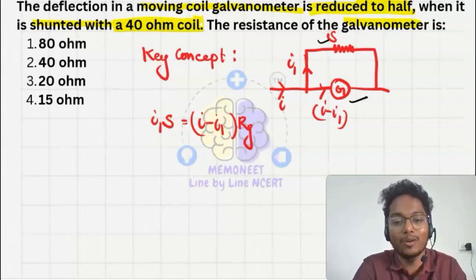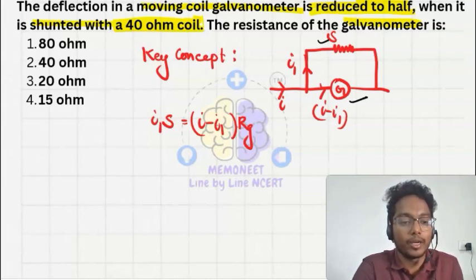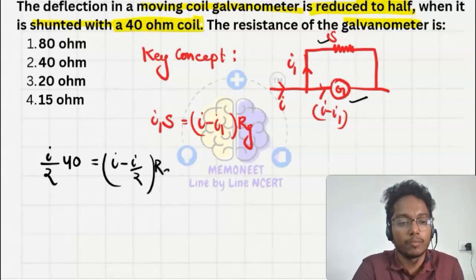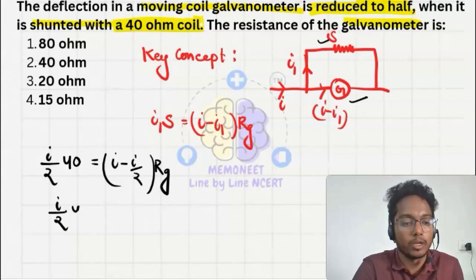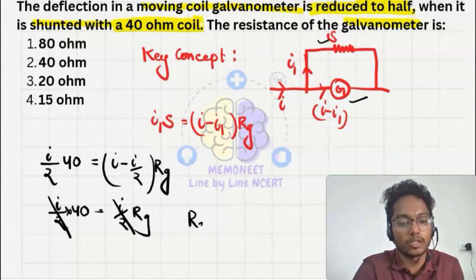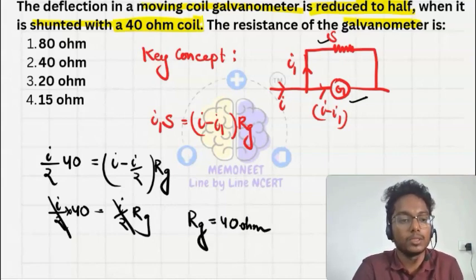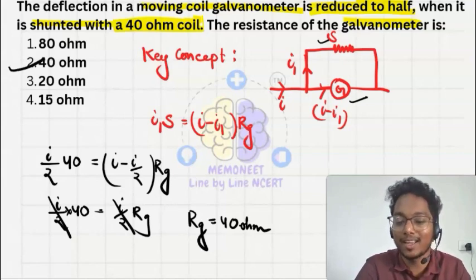So let's find it out. Half of the current, I upon 2, into the shunt of 40 ohm equals I minus I upon 2, whole, into the resistance of the galvanometer. So I by 2 into 40 equals I by 2 into Rg. I by 2 cancels, so the resistance of the galvanometer comes out to be 40 ohm. So this is something I can say directly.